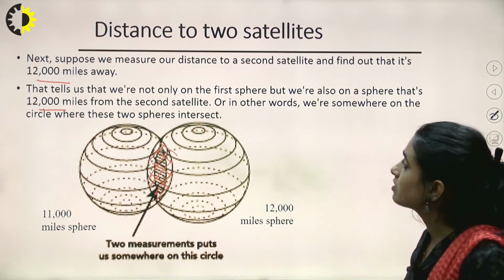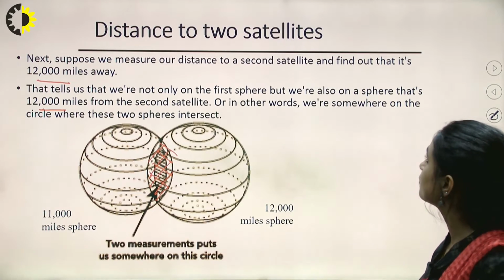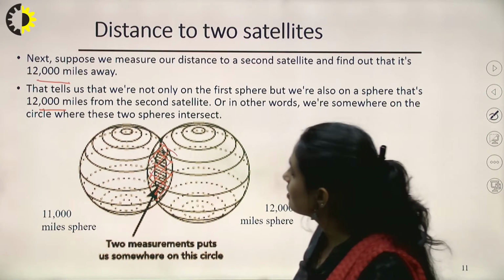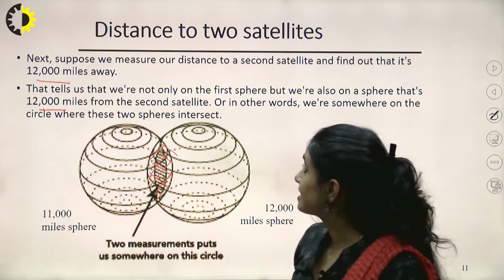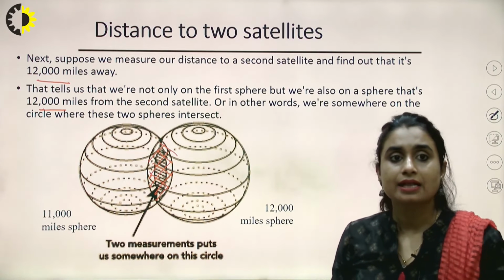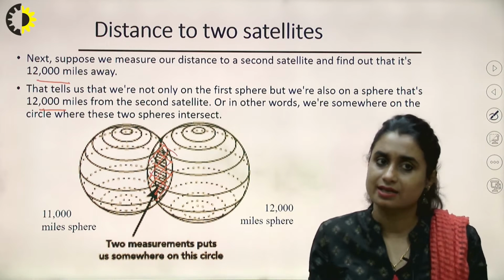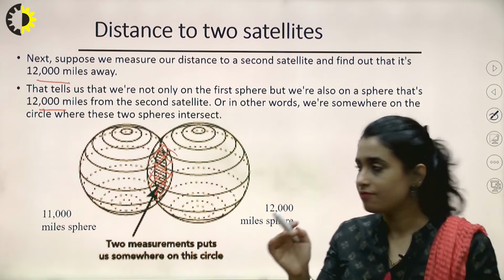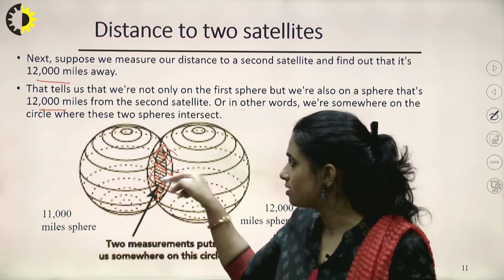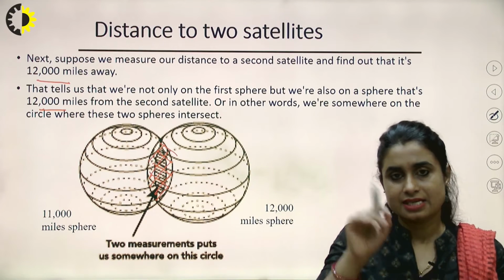That tells us that we are not only on the first sphere, but also on the sphere that is 12,000 miles from the second satellite. In other words, we are somewhere on the circle where these two spheres intersect. So we have narrowed down the location from the complete Earth to an intersection region.